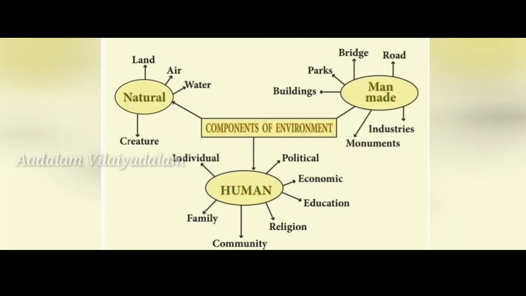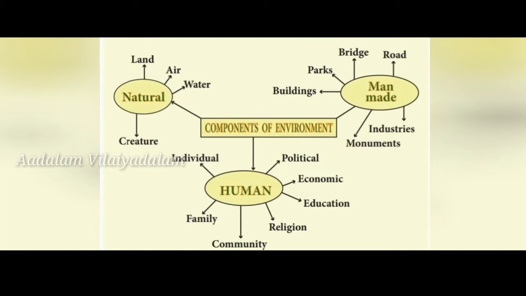Next is about population growth. The first point is that it is easy to add but difficult to maintain. Population is a dynamic phenomenon where the number, distribution and composition are constantly changing. Today's population will be different from yesterday's population, and tomorrow's population also, right? Today certain people will be born, certain people will be dying. So it is very easy to add but difficult to maintain. It will keep on changing, right?